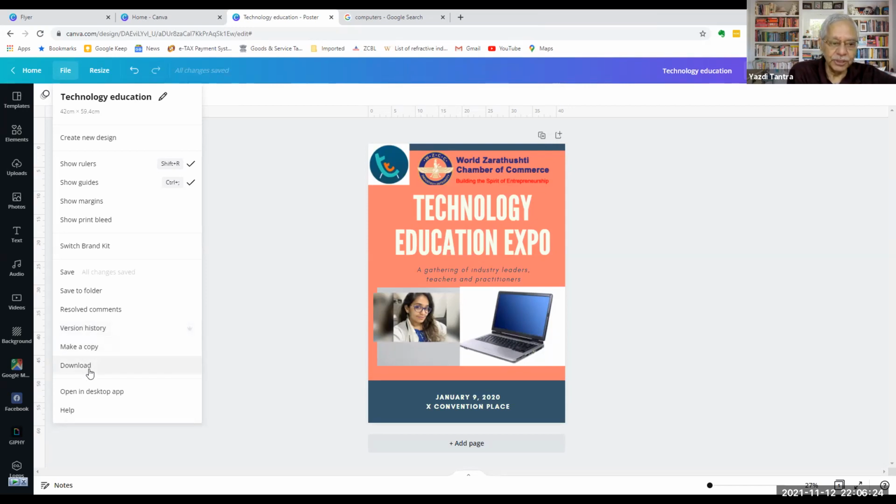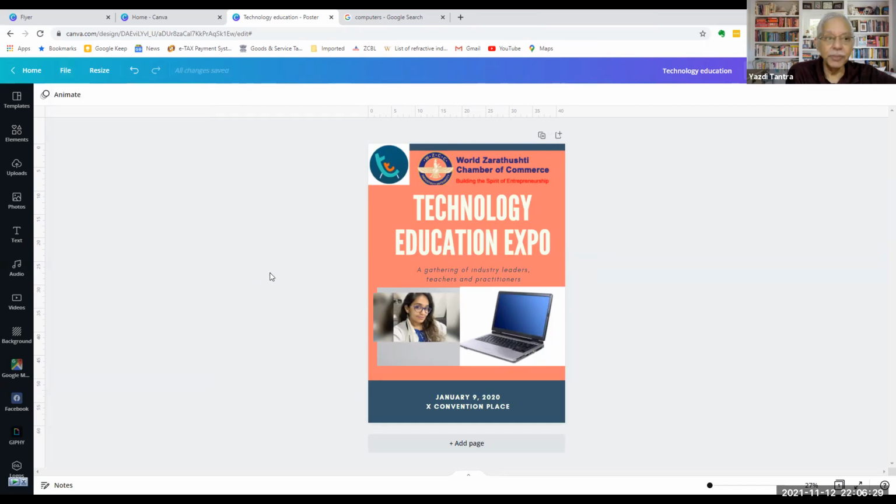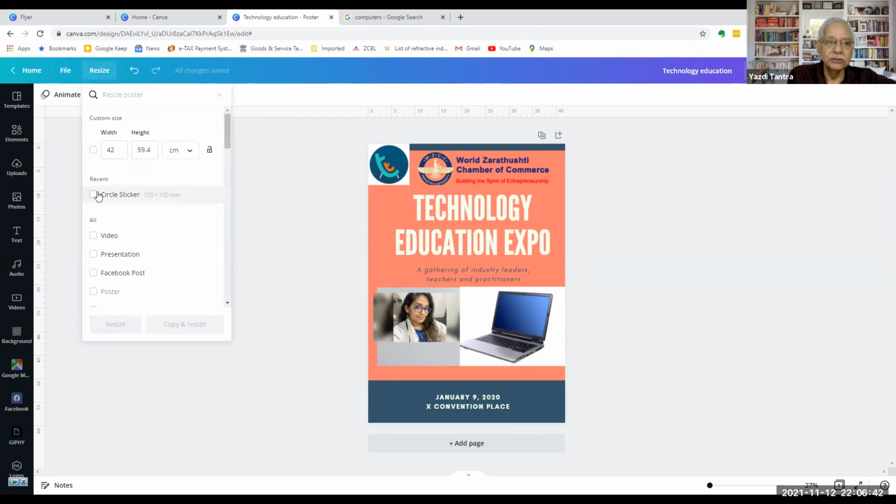You can of course make a copy or download it, or you can open it in a desktop app. Canva also has a desktop app which you can use, but I prefer to use the web app because it has lots of flexibility. And then of course you can resize. You can say width so much, height so much. You can copy and resize, and you can use all these options. So you can say, I want to make a Facebook page post out of it, or a Facebook cover page out of this, or an Instagram post, or a logo, etc., etc.